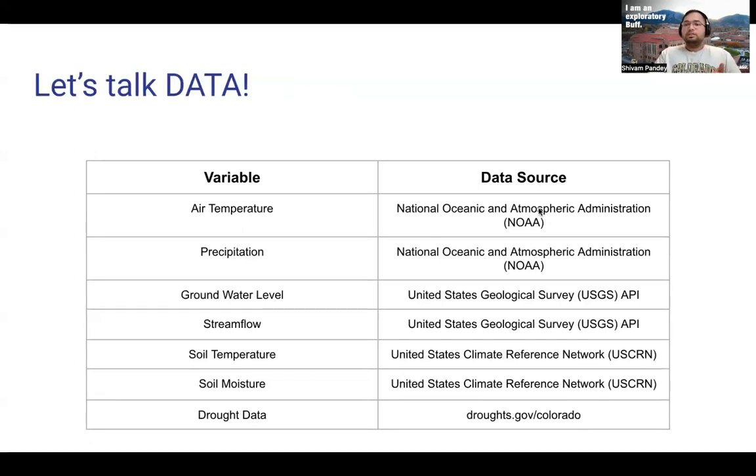And the different data sources that are used to fetch these data for Pueblo: we got air temperature data from the NOAA website, which is the National Oceanic and Atmospheric Administration, and precipitation data was also fetched from the same website. For groundwater level and stream flow, we fetched data from the United States Geological Survey, USGS API. It's a Python-based API. And for soil temperature and moisture, we used the United States Climate Reference Network website, and it was filtered for latitude and longitude for Pueblo County. And for drought data, we got it from the drought.gov website, and this was filtered for Colorado.